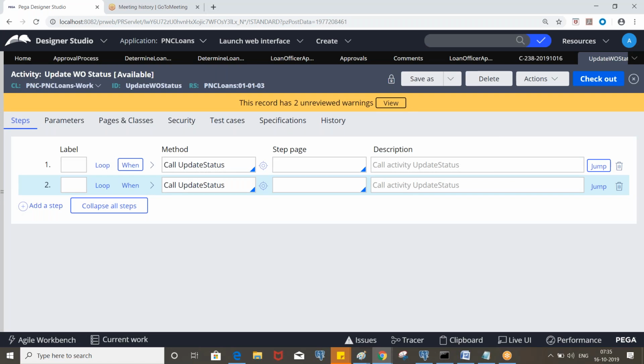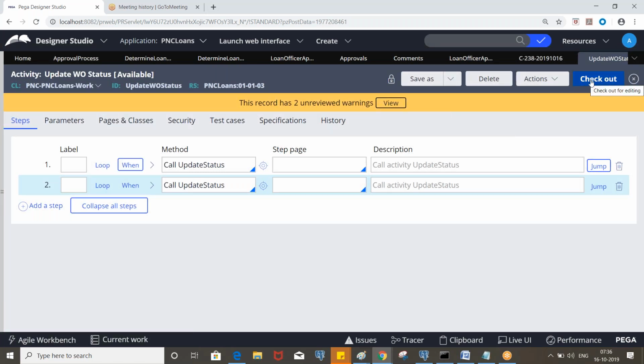Right? Understand? Because there are only two values, right? Either the user will approve or reject it. Okay. So if we have multiple values, then you cannot put it like this, because other than approved, it will execute this step. Okay. So in this case, either it will be approved or rejected. So that's the reason we are putting it like this.